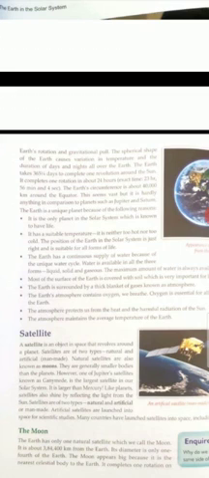The Earth is surrounded by a thick blanket of gases known as the atmosphere. The atmosphere protects us from harmful ultraviolet rays coming from the Sun. The Earth's atmosphere contains oxygen which we breathe, which is very essential for our life. It also protects us from the heat of the Sun and from some harmful radiations, and the atmosphere maintains the average temperature on the Earth. So all these are the features of the planet Earth.